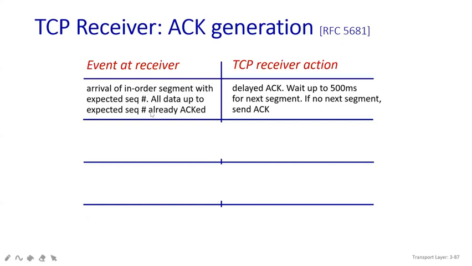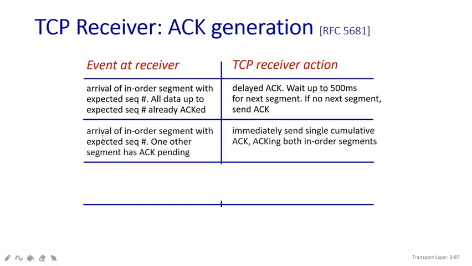All the data up to the expected sequence number has already been acknowledged. Everything is going on fine. The packets are reaching and getting acknowledged. At that time, if there is a delay in the acknowledgement, it will wait only up to 500 milliseconds, not more than that, because the time period we have set is like that only for the next segment. If there is no next segment, then it will send the acknowledgement.